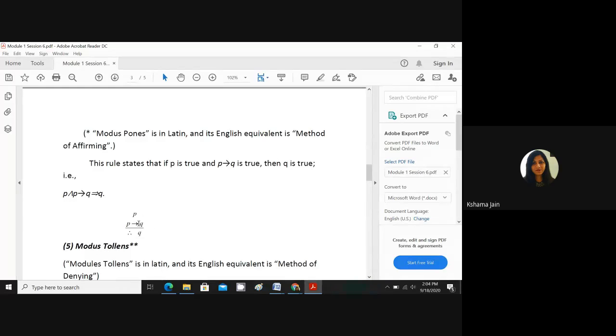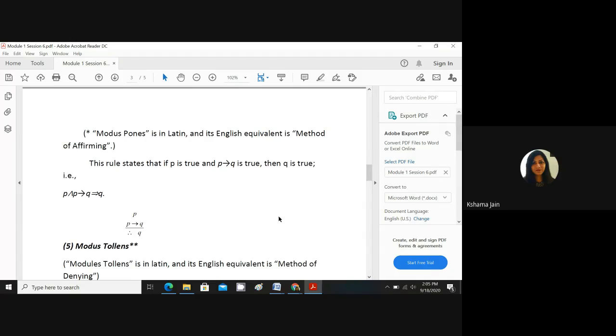We don't know what is the value of Q. You can draw this truth table in your notebooks also: P, Q, P implies Q. P value we know is true. P implies Q is also given true. Then what is the possible value of Q? Tell me first, quickly. If P is true, P implies Q is true, then what is the possible value of Q? True. Huh?